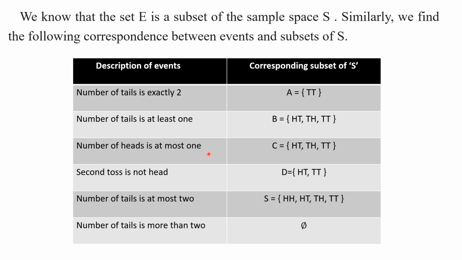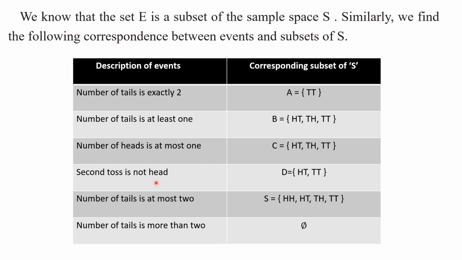Yes or no, my children? Similarly, number of heads is at most 1. At most 1 means number of heads should not be greater than 1. We should get exactly 1 or less than 1. So here, these are the elements in the set S which are favorable to this event. Understood this point, my children?